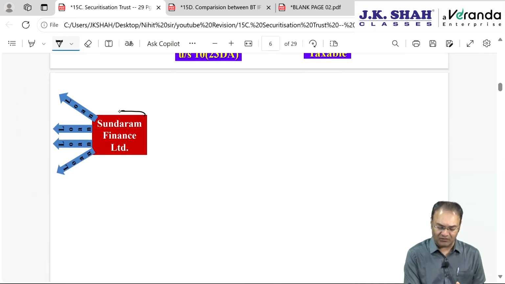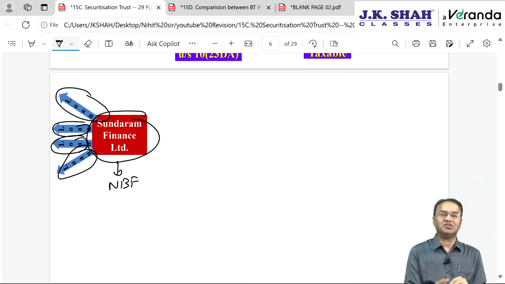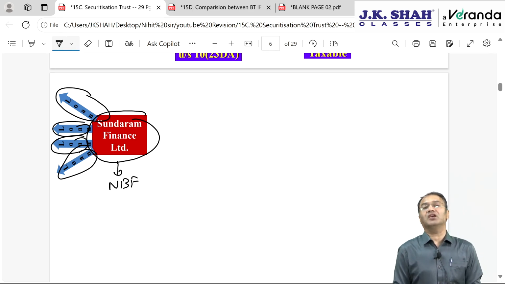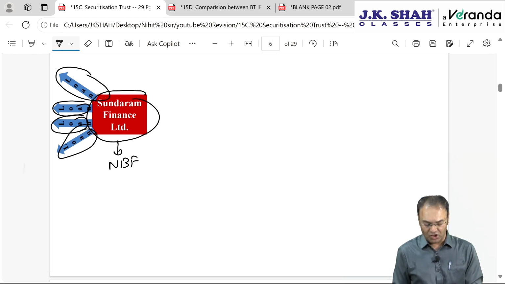Sundaram Finance Limited, which is one of the NBFCs. Now this NBFC has given various loans to different people. Loan to Mr. X, Mr. Y, Mr. Z. Somebody has taken a personal loan, somebody has taken a housing loan, somebody has taken a vehicle loan. Now, Sundaram Finance is unable to recover anything from these people. Whatever they could recover, they recovered. The balance amount, they are finding it impossible to recover. So what will they do?